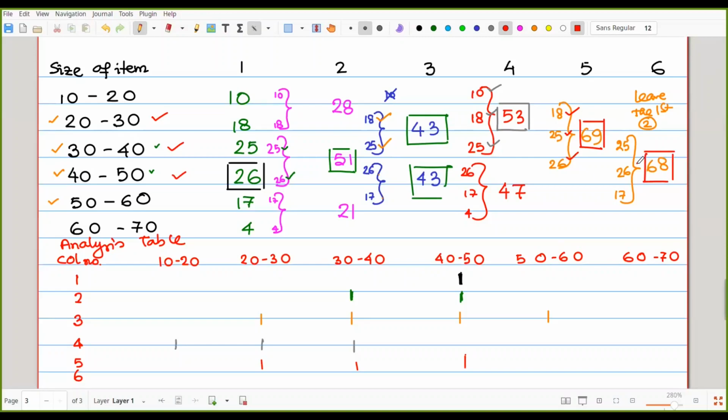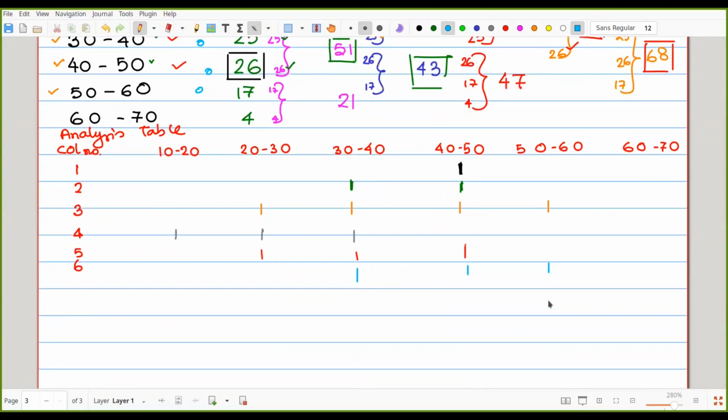That is only one, 25, 26, 17. So 30-40, another one is 30-40 here, 40-50 another one, and last one 50-60. That is how we are preparing the analysis table.